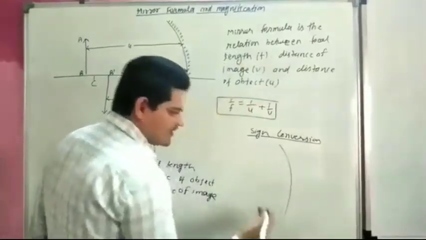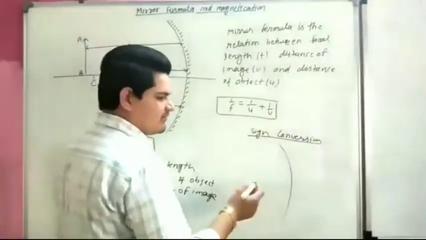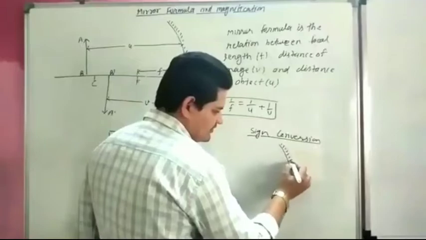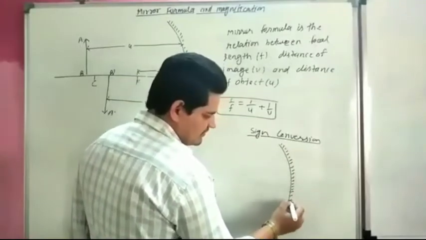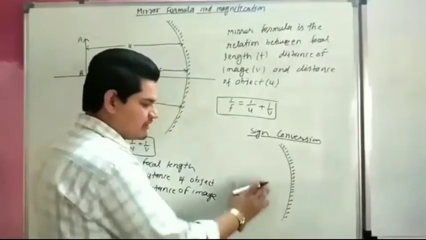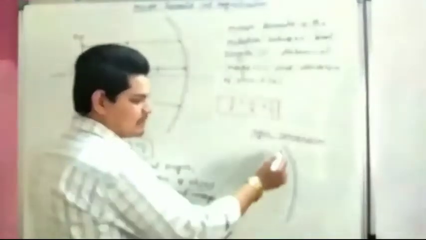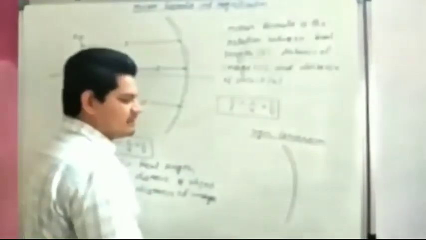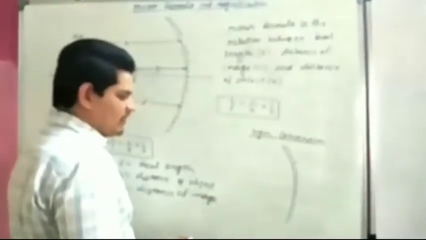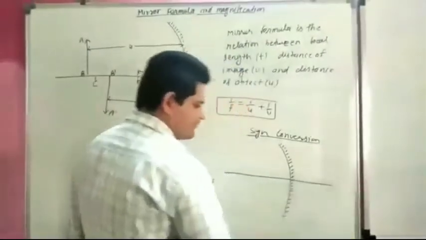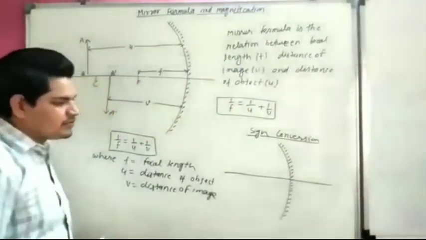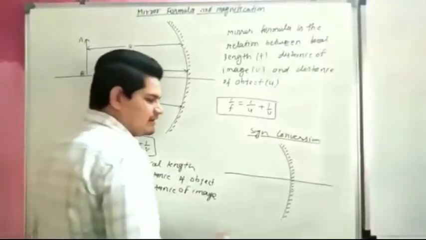Consider a mirror. It may be a concave mirror or a convex mirror. If we polish the outside of the mirror, it is called a concave mirror. And if we polish the back side of the mirror, it is called a convex mirror. Now this is our principal axis.